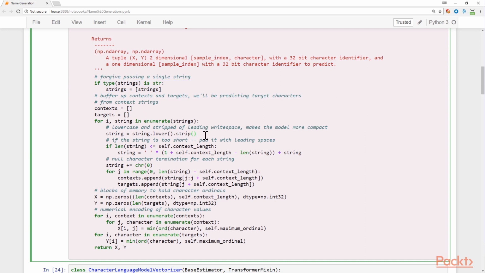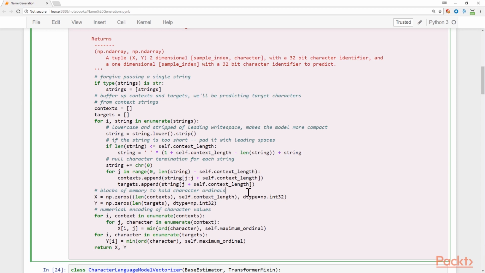Then we'll enumerate each string, strip it of spaces and send it to lowercase, and then pad it with spaces at the beginning so that it's the minimum length we need to set to our context length. This way we can deal with strings that are shorter if we happen to encounter one in our source file. And then we're going to terminate each string with a CHR0. This way we'll actually have a stop character. So as our neural network is running, if it predicts a 0, we know